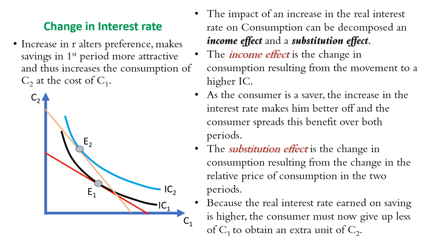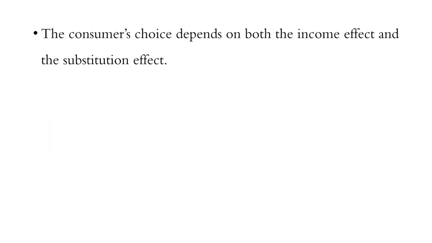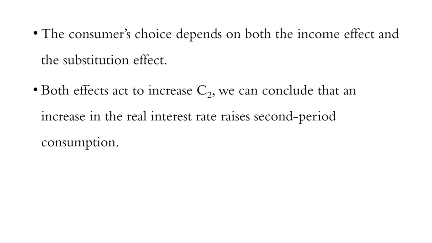The consumer's choice depends on both the income effect and substitution effect. Both effects act to increase C2. So we can conclude that an increase in real interest rate raises second period's consumption. However, the two effects, that is the income effect and substitution effect, have opposite effects on C1.